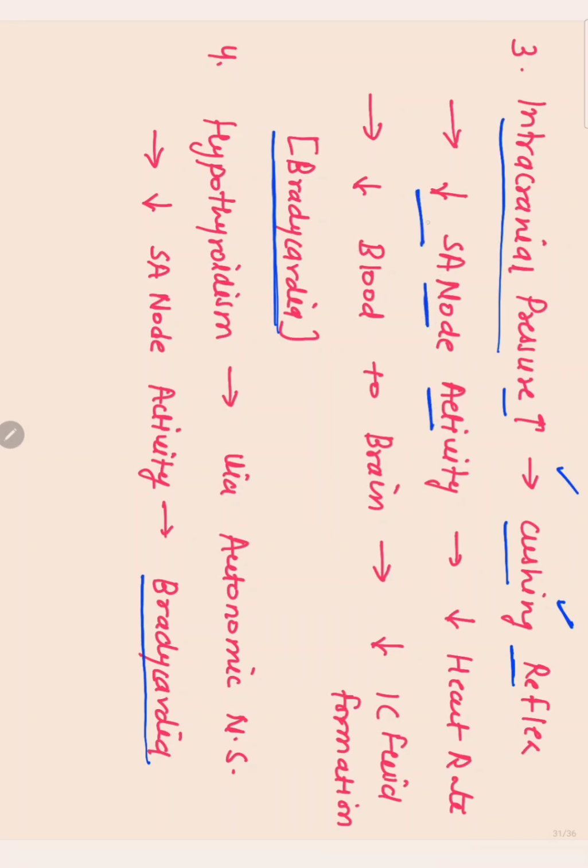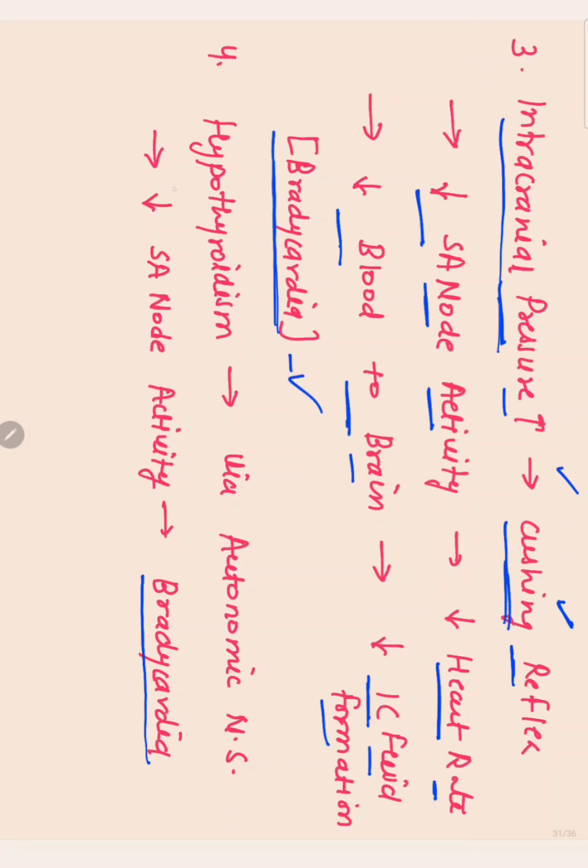Because the SA node activity is decreased, the heart rate is also decreased, and because of the decreased heart rate there is less blood supply to the brain, and because of the less blood supply there is decreased CSF formation, and that's how intracranial pressure can be controlled. So if intracranial pressure has increased, then via the Cushing reflex, bradycardia can occur.